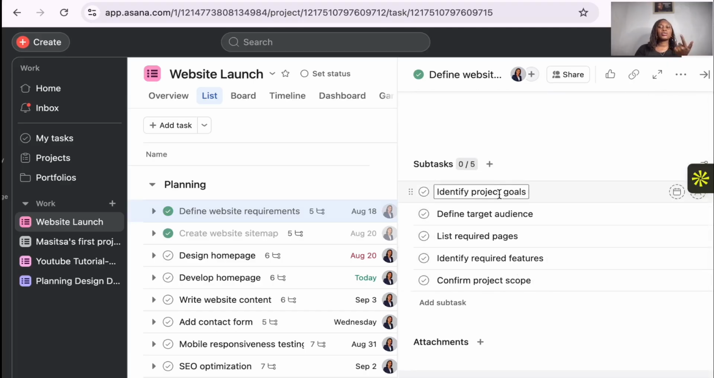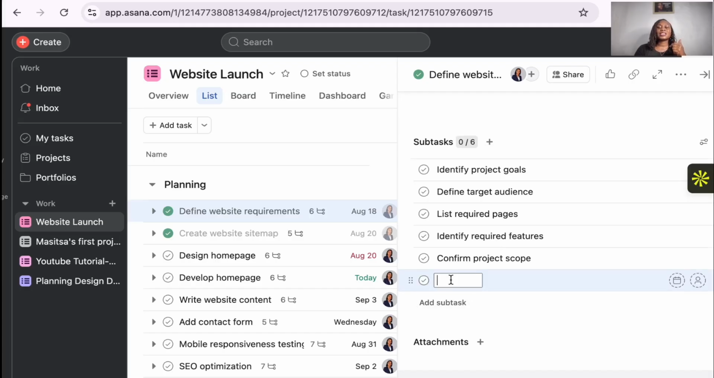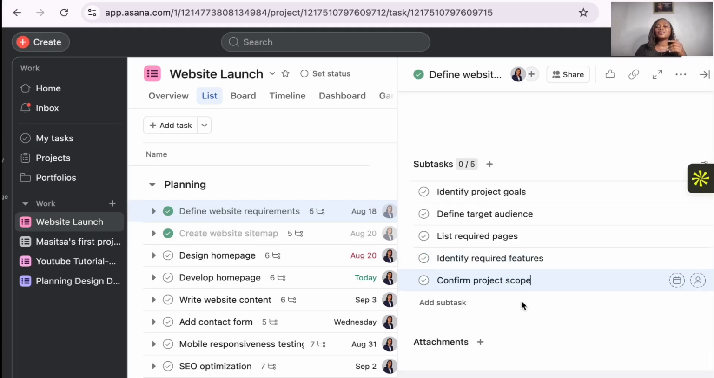So subtasks, you're going to identify the project goals, define the target audience, list required pages, identify required features, confirm project scope. So if you want to add another subtask, you just click on here and then you write your task right here. Then once you're done, you click out of it, or you just press enter, and then your subtask will be added. If you want to delete it, just press return or delete and it will be gone.